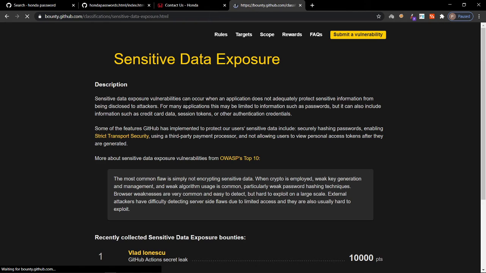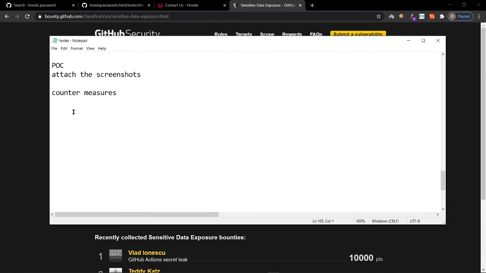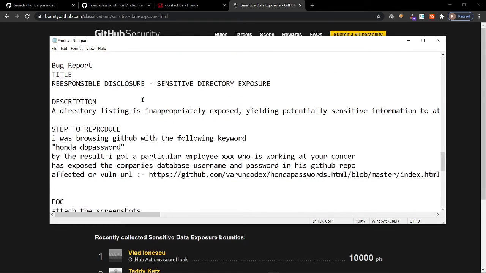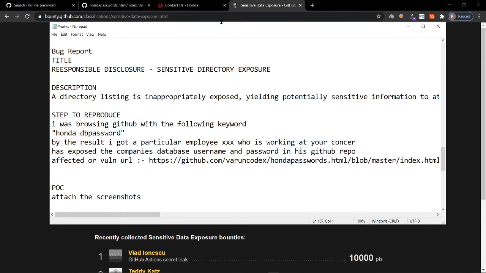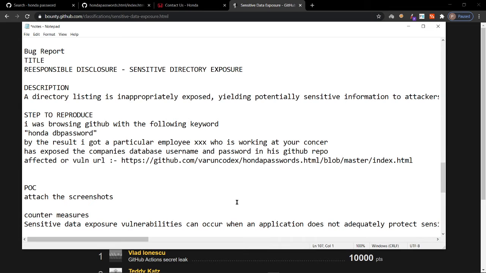Hopefully you can find some contents. You can just copy it and paste. Nothing more than that you need to do. Hopefully you'll have some contents, then just attach those images, and you can forward this as a bug report to that particular concern. You don't need to worry that you are doing any crime over here; instead, you are helping those concerned that your data has been exposed on GitHub.